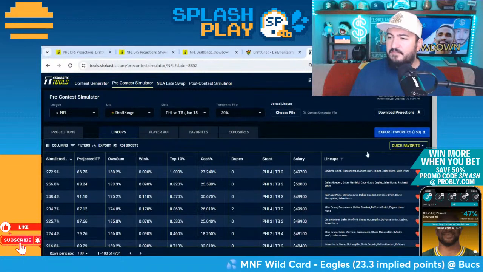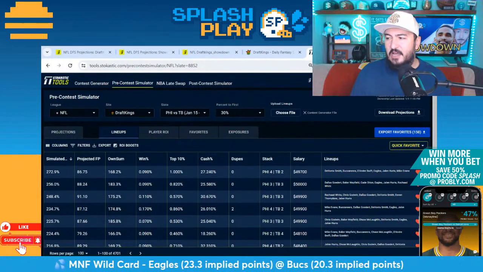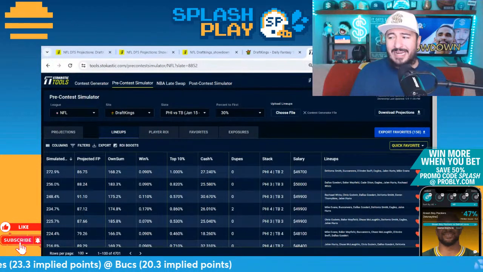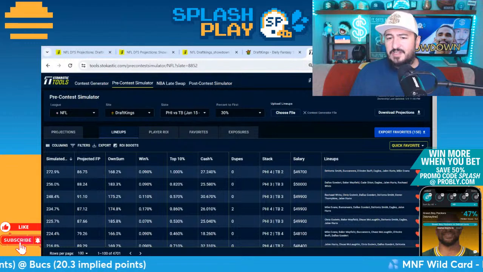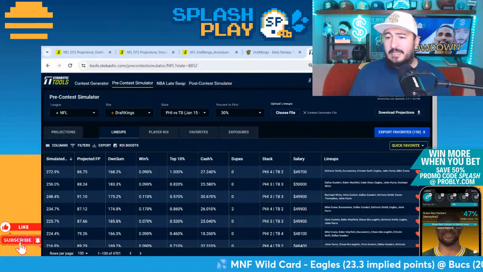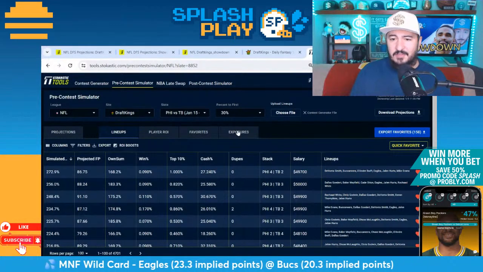All right, top 150 lineups here. So top ROI lineup right now: Devontae Smith, Bucs D, DeAndre Swift, Eagles D, Jalen Hurts, Mike Evans. 2 defenses in it. Of course, it does have a lot of salary spent. So I think that this one gets duped a lot would still be my guess. Anything that's over a 49.5 salary is going to get duped in this kind of slate for sure.